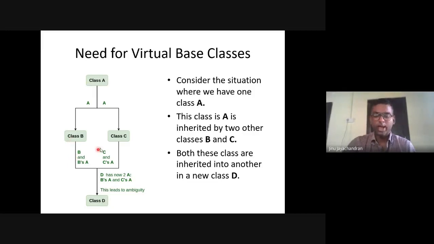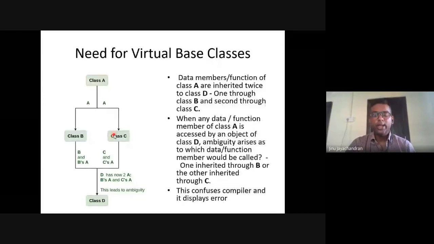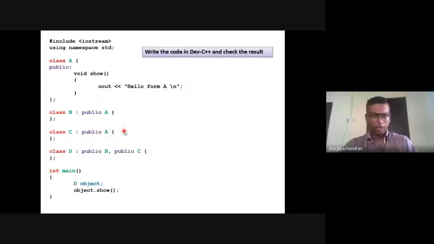So that is an ambiguity. So that's a need for virtual inheritance. In that case, what we'll do is we will make class B and class C inherit class A as virtual. Okay, we'll see that. So this is the sample code. Let's write this code directly in our IDE so that you can understand why that is happening.